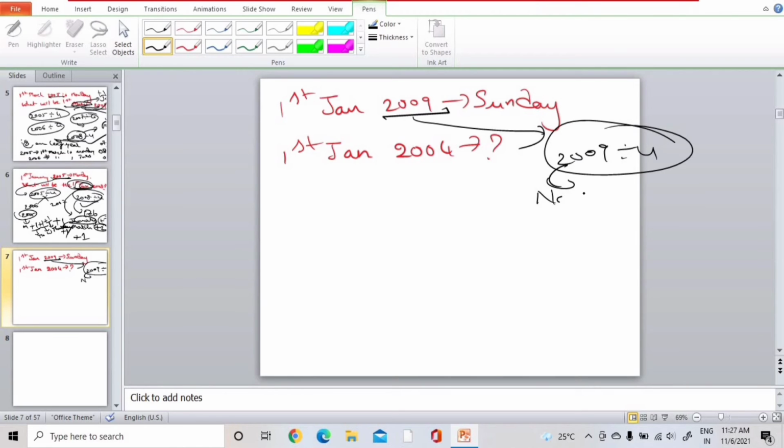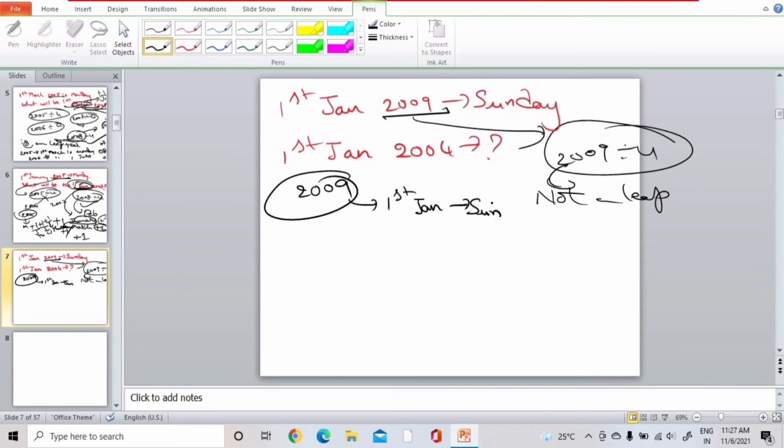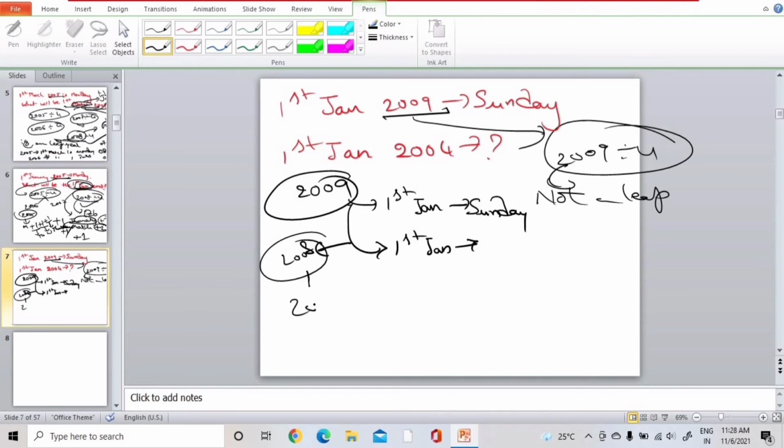No, it is not a leap year. 2009 doesn't divide by 4, so it is not a leap year. They have mentioned 2009 1st January is Sunday. Then 1st January of 2008. Firstly, we need to know 1st January of 2008. Then 2007, 2006, 2005, finally 2004.